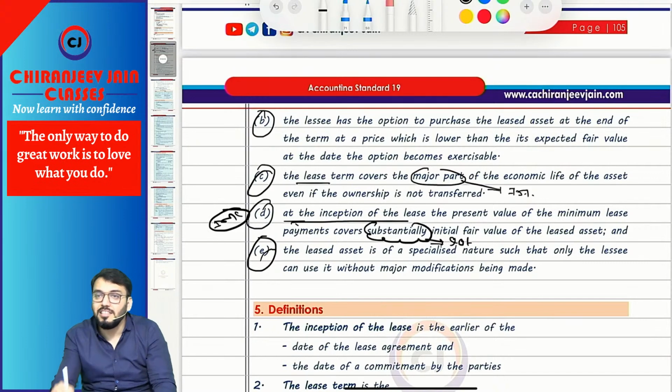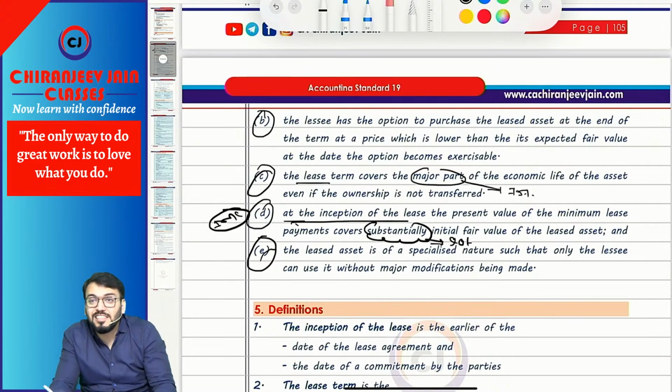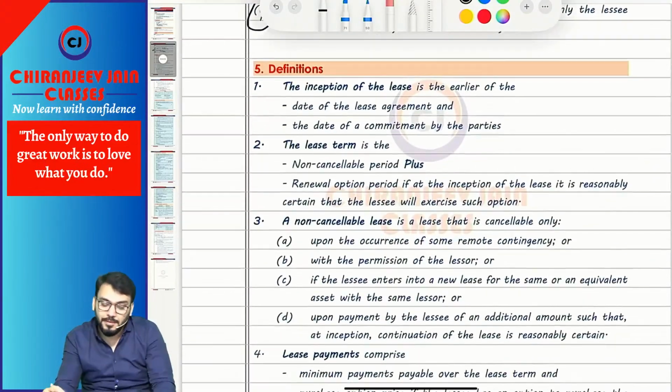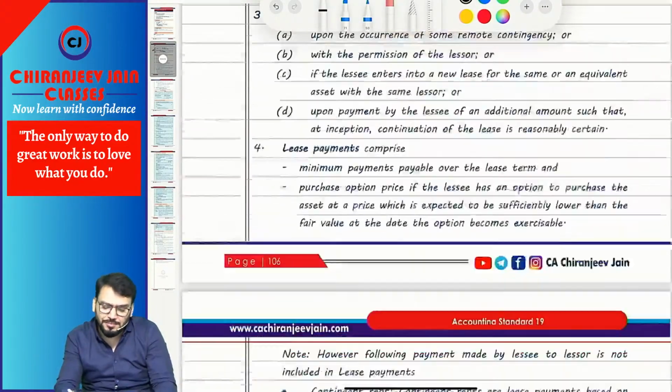The last: the leased asset is of a specialized nature which can be used only by the lessee unless major modification is made. If any of these 5 indicators exist, it is a finance lease, otherwise it is an operating lease from the examination point of view. This you can read.